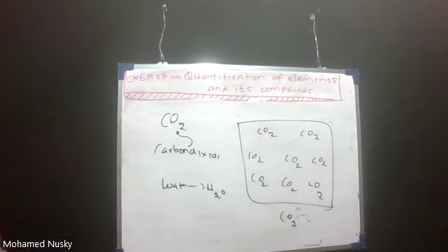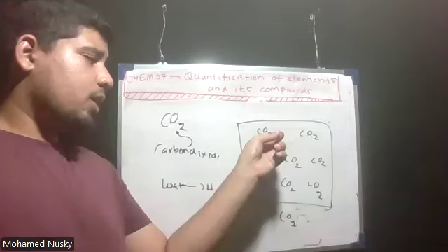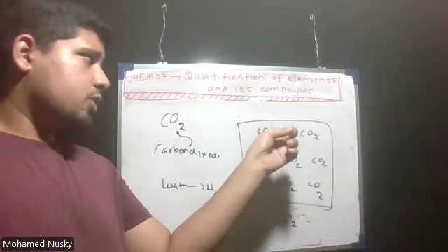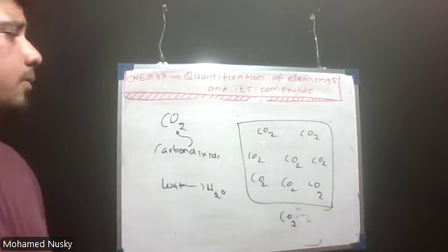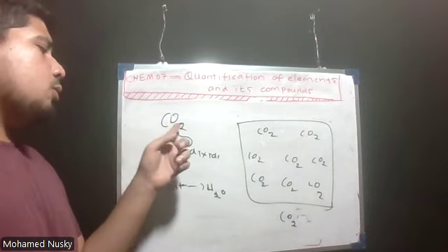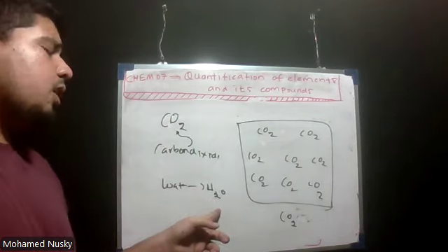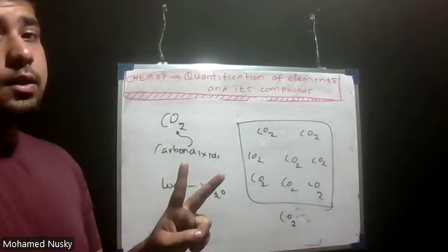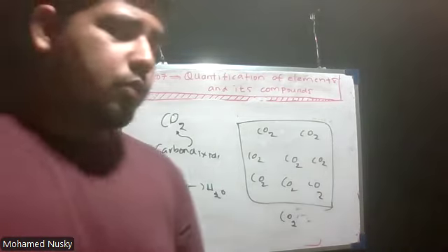Okay. So each molecule is made up of one carbon atom and two oxygen atoms. That is what is known as CO2. Now, what is H2O? It is made up of two hydrogen atoms and one oxygen atom.